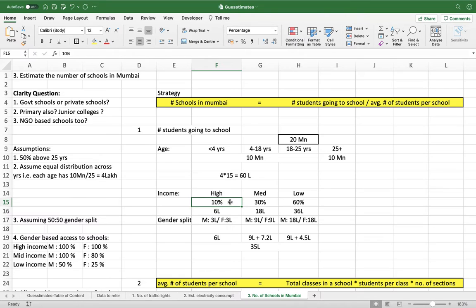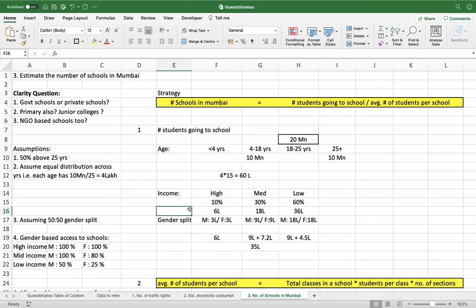These are simple percentages: 10% of 60 is 6 lakhs, 30% is 18 lakhs, and 60% is 36 lakhs. So we get the number of eligible people falling in the high, medium, and low income categories.